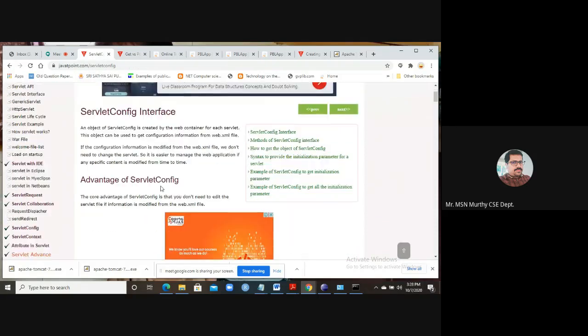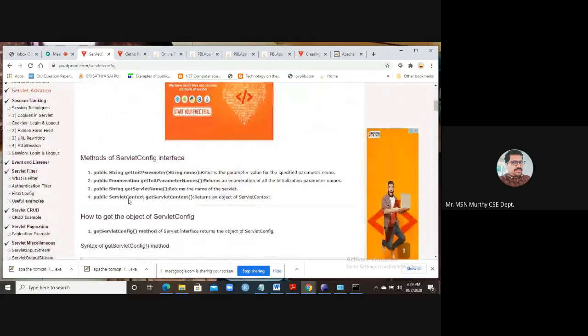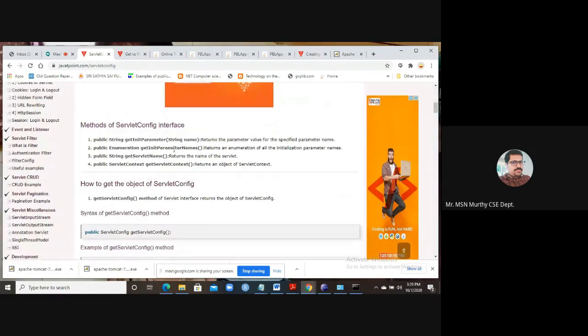Servlet config and servlet context. ServletConfig is created by the web container for each servlet. It is used to get the configuration information from the web.xml, because web.xml contains the entire information for your servlet. There are methods to get init parameters.